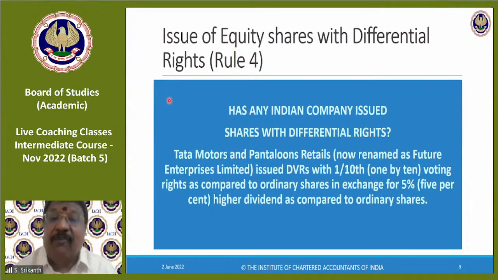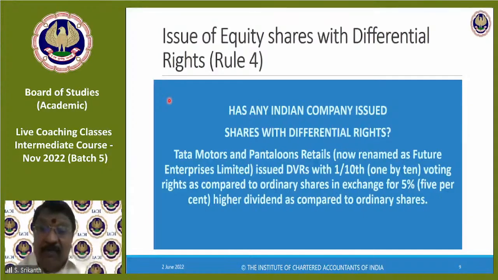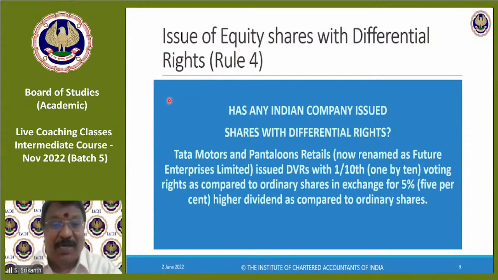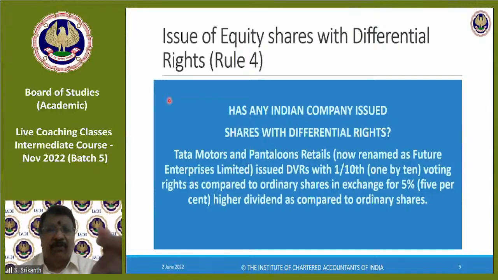Whatever dividend is declared for the equity shares, the DVR will get 5% higher. For example, if this year the Board of Directors have declared 30% dividend, our friends will get 35%. For that additional 5%, they have to forego voting rights. So for every 10 shares, they get only 1 vote.